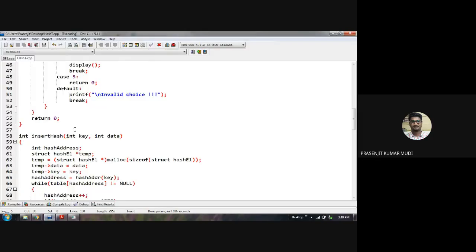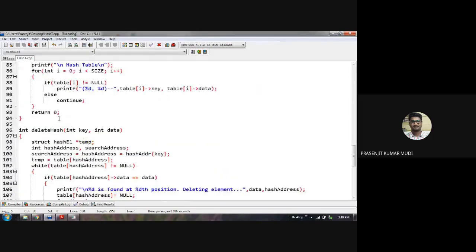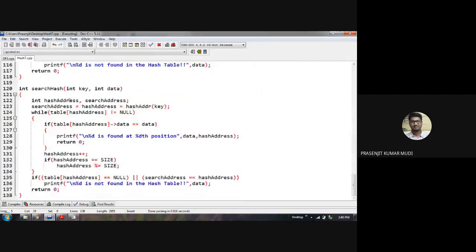Now coming to the searching operation. Searching operation is very straightforward. The user-given key value and data value are passed to the search function. Search address is supposed to hold hash address equal to hash ADDR of key.